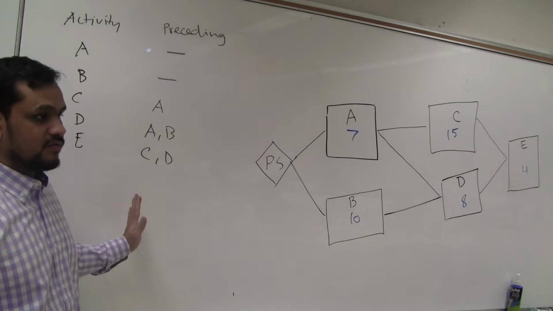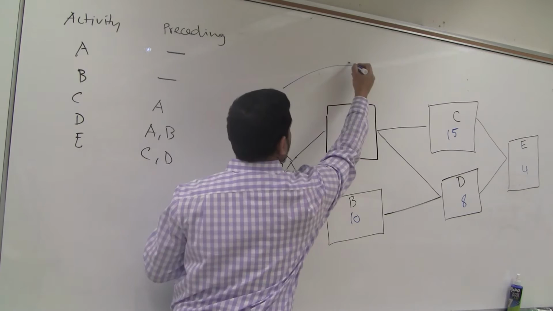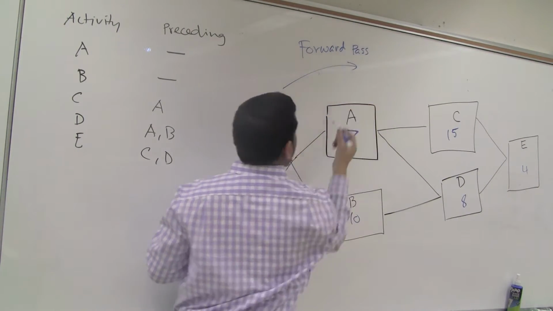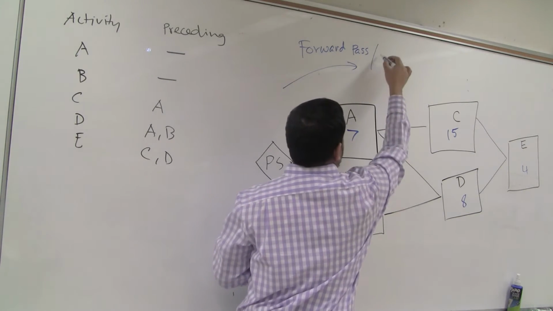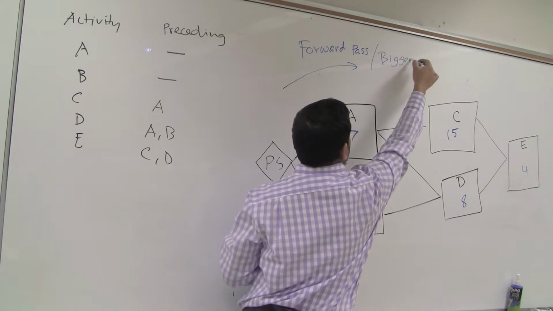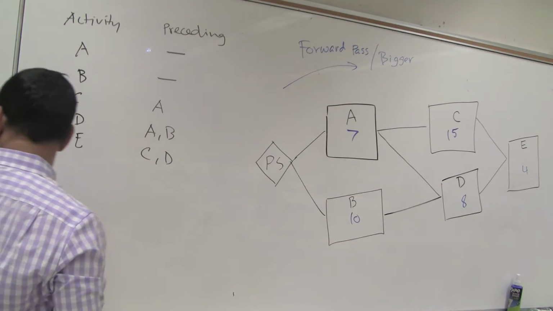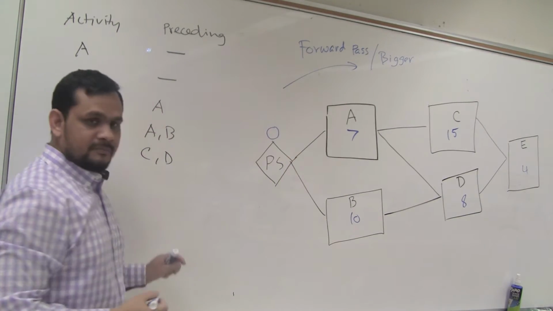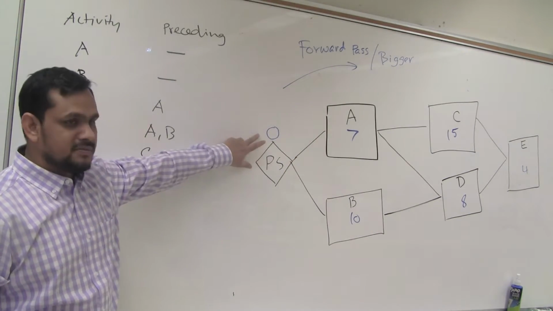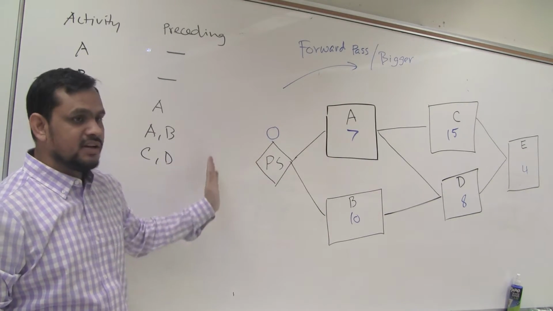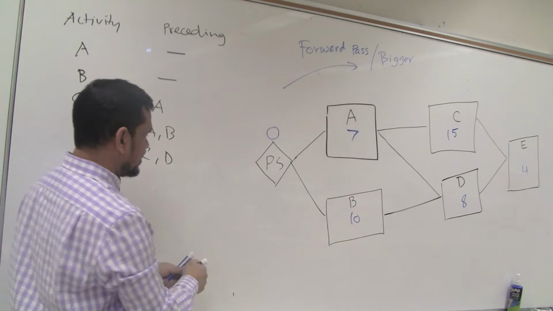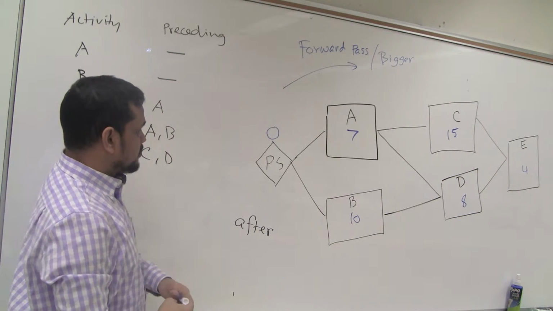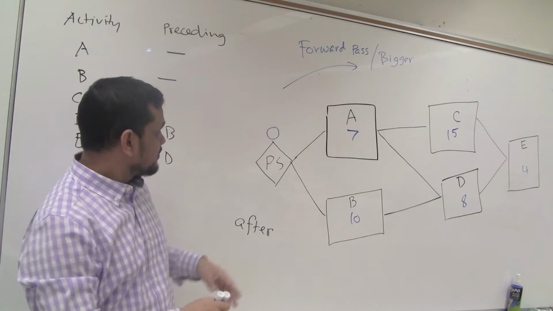Then we will start the forward pass. Forward pass is going this way. When you go in the forward pass, if I have several options, I will take the bigger option. Hopefully you can remember. Now project start is obviously 0. Now 0 doesn't mean on the 0 date, 0 means at the end of 0 or after 0. That is the common practice. So the project will start after 0.